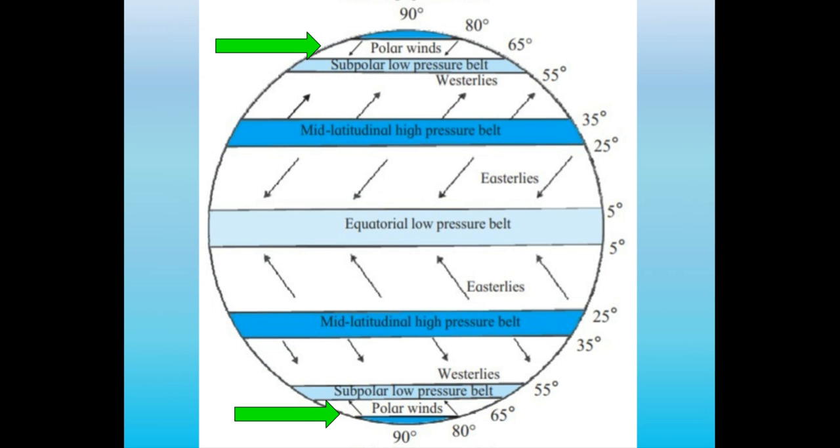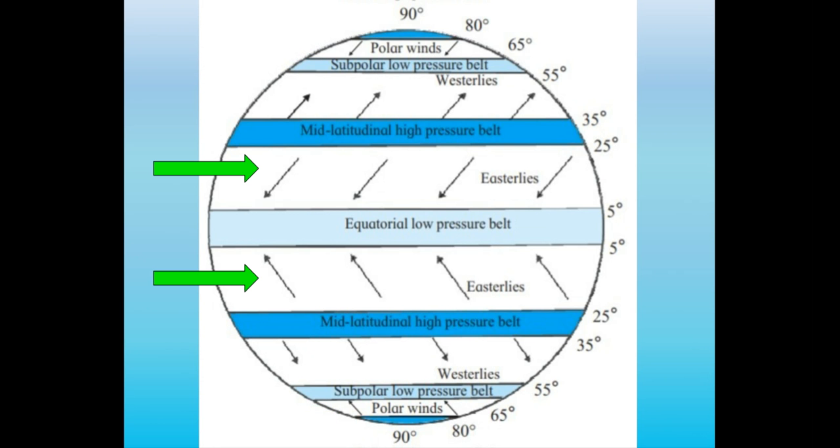Polar easterlies, indicated by the green arrows, can be found at the north and south poles, and they are cold and dry because of where they're located, which is at high latitudes. This type of wind system forms when cold air at the poles transfers towards the equator. Polar easterlies are located between 60 and 90 degrees latitude in both the southern and northern hemisphere.